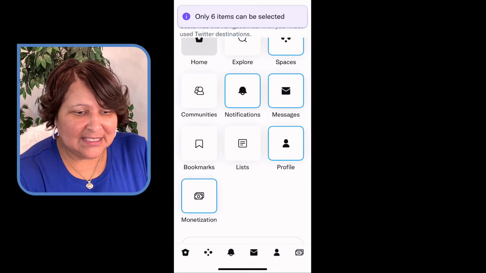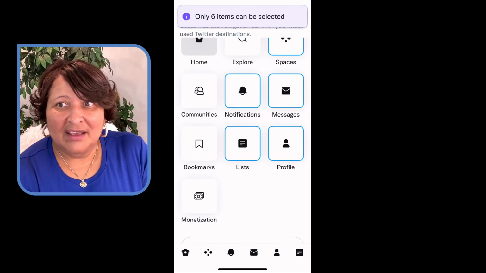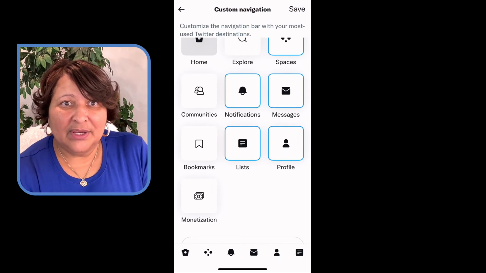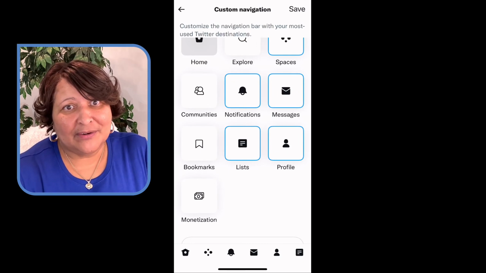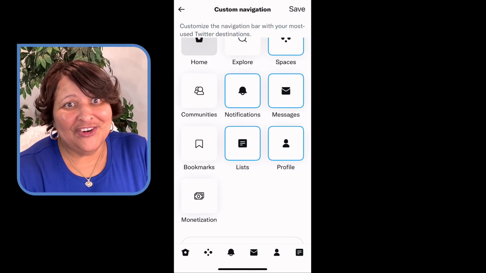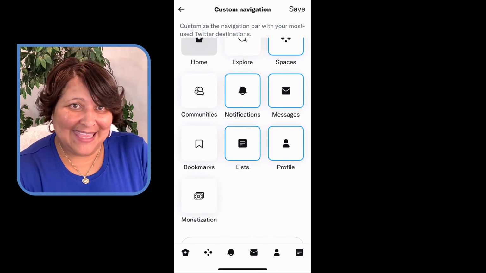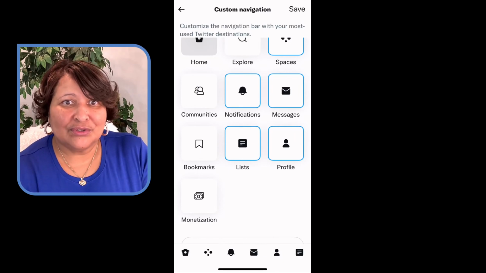And my Twitter lists, oh my goodness, that's another one that I often like to go through. And this is another tip for you for using Twitter. Creating Twitter lists is a great way to make sure, okay, today when I go on Twitter, I only want to read the news.